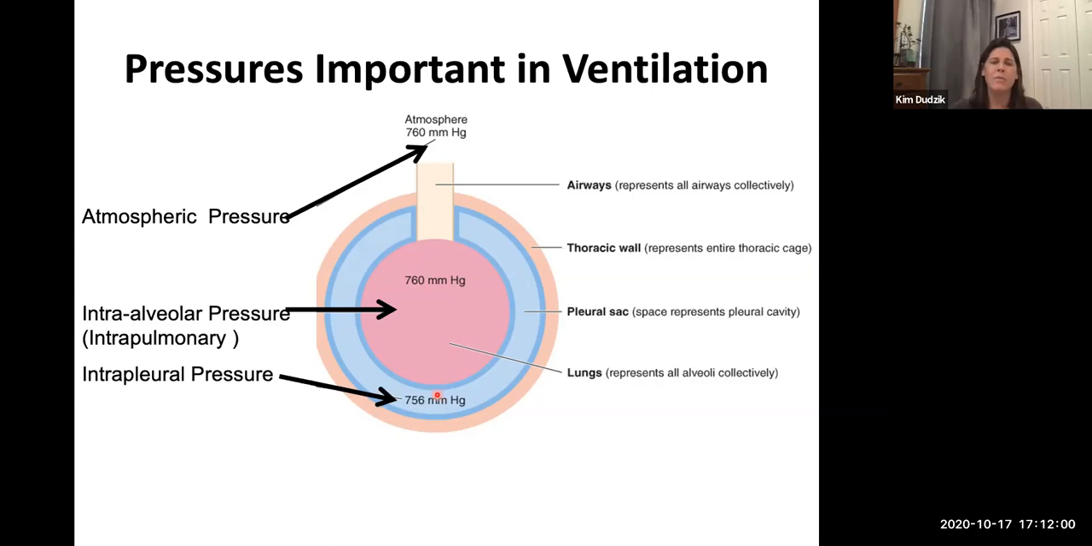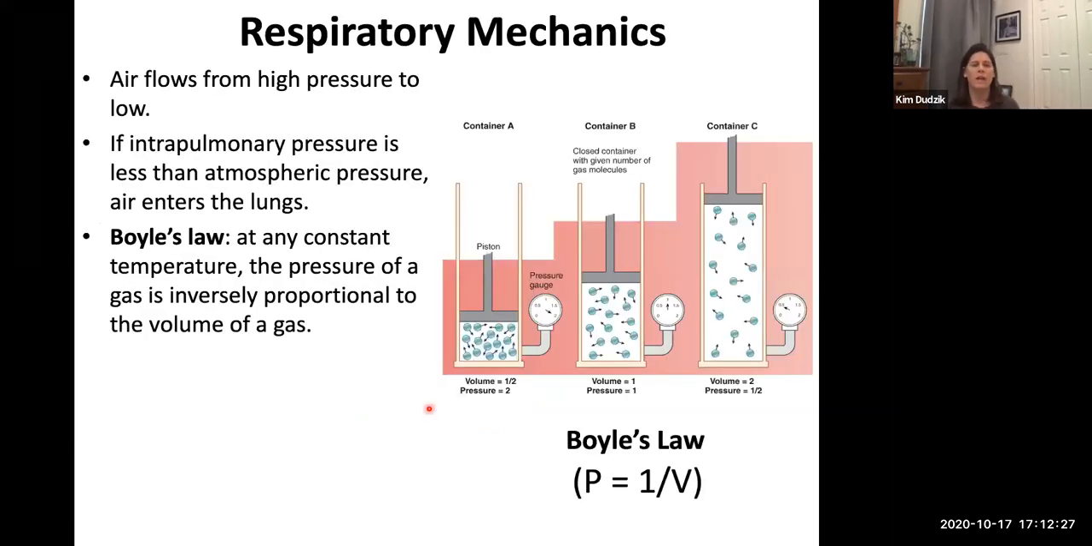When we exhale, again, we're going to manipulate this pressure. We're going to raise it. The intrapleural pressure will change too, but it's always going to be lower than this pressure. So again, that's why your lungs never collapse. There's always a pressure gradient between the intrapulmonary pressure and the intrapleural pressure. Okay, so let's go on and see how this works.